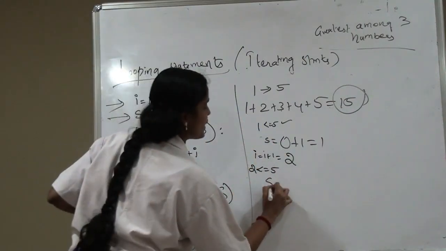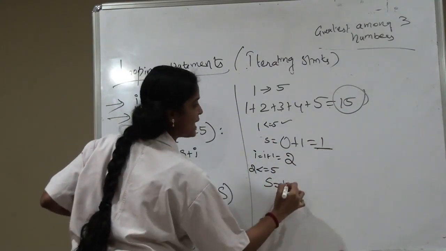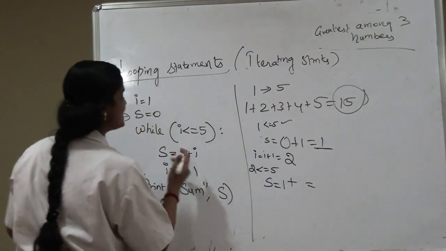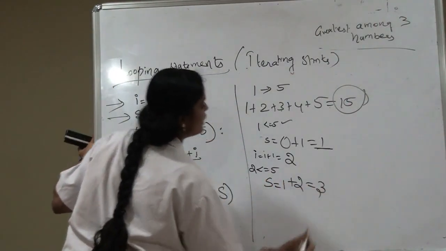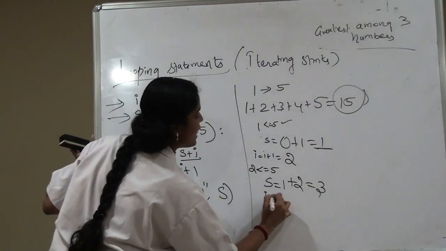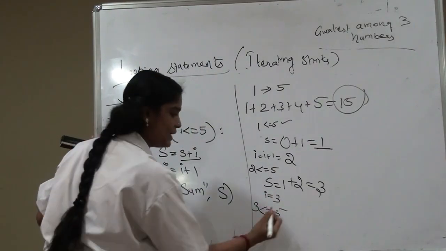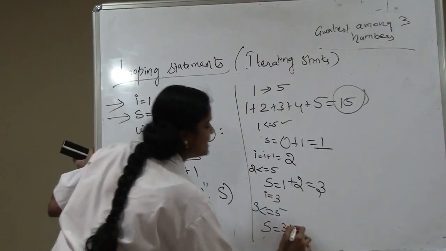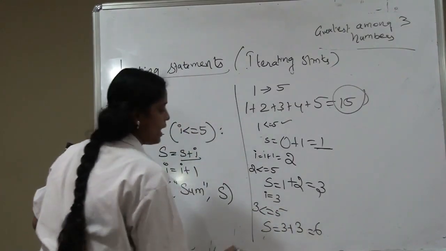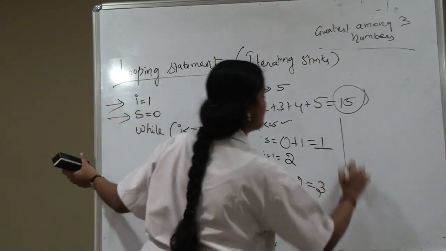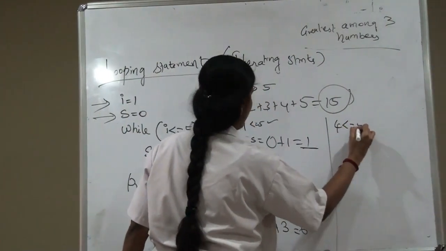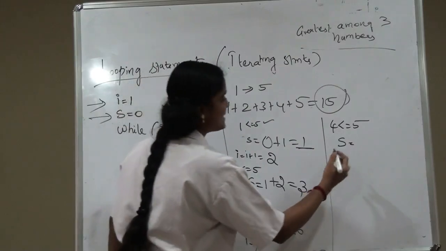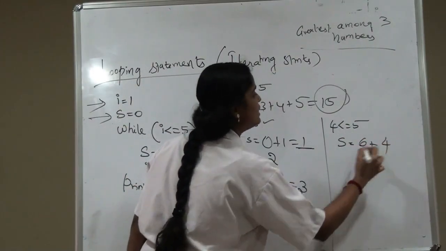My condition is true. So S is equal to, now the value of S is 1 in this case. So 1 plus 1, sorry, 1 plus 2. So that is S plus I. So 1 plus 2 is equal to 3. Okay, now I gets incremented, I becomes 3. 3 less than or equal to 5, my condition is true. So S is equal to S plus I, 3 plus 3, that becomes 6. Now I gets incremented, I becomes 4. 4 less than or equal to 5, my condition is true. So S is equal to, already the value of S is 6, plus now my value of I is 4, that is equal to 10.